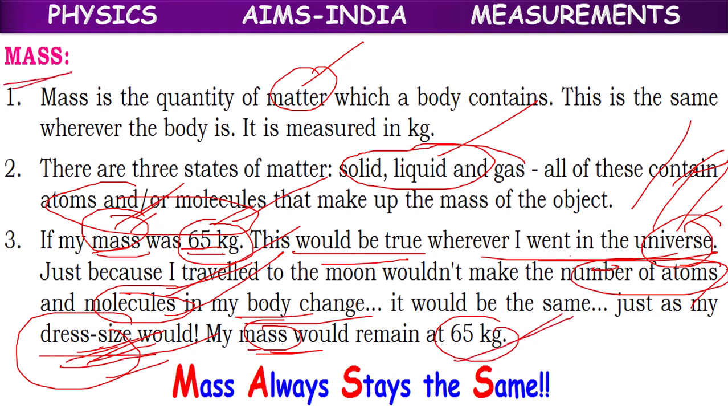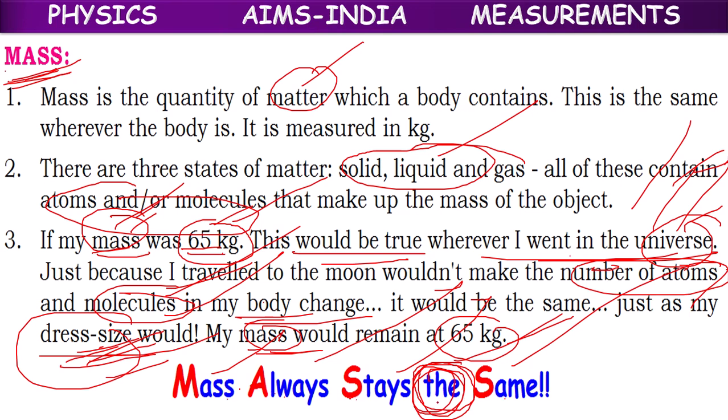In the word mass itself, we have one acronym. M for mass, A for always, S for stays, S for same. We can keep 'the' or we can't, it's our wish. Mass always stays same. But grammatically it's wrong.